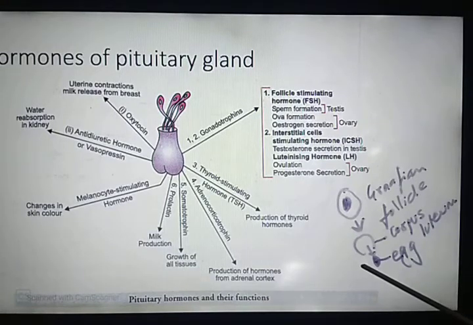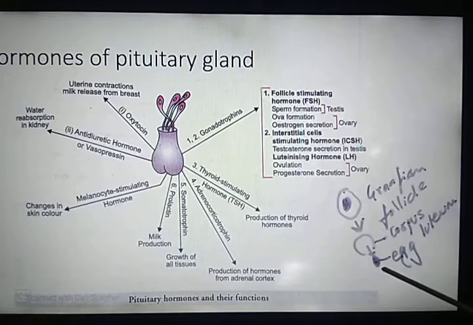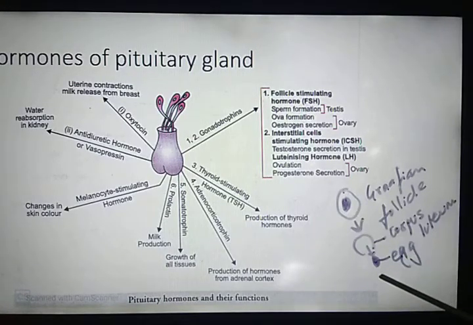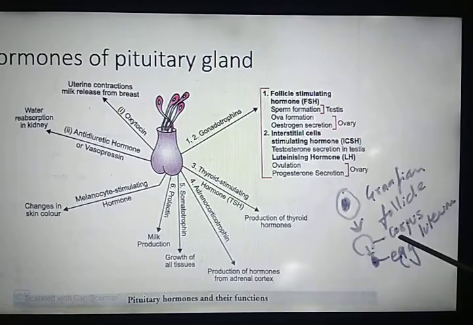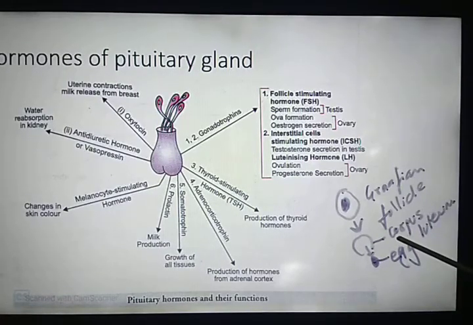And what will happen during ovulation? The mature egg will be released out from the ovary, that is from the Graafian follicle. Now what is the leftover part of the Graafian follicle after release of egg known as?